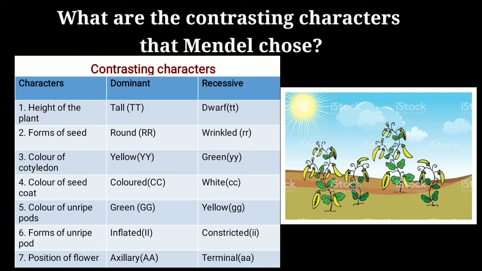On this basis, he selected the parents, which he had made into pure lines. For that, he grew those plants for several generations so that there is no mixed character or mixed gene in his experiment.